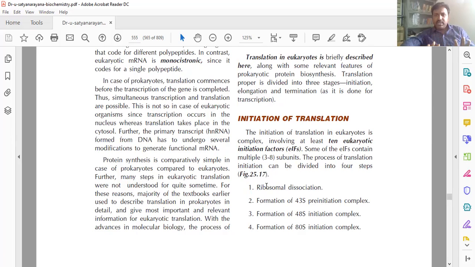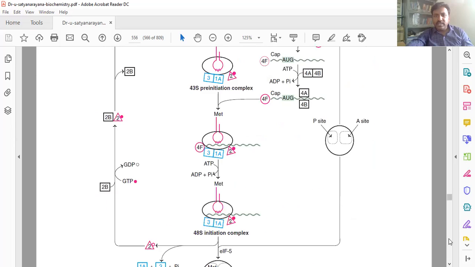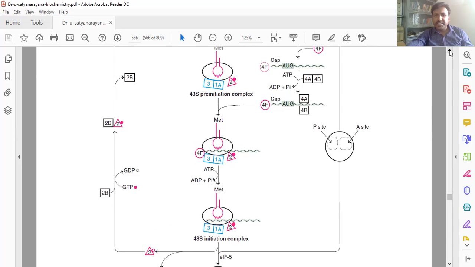Ribosomal dissociation, formation of the 43S pre-initiation complex, next the 48S initiation complex and the 80S initiation complex. So this diagram we can explain easily.